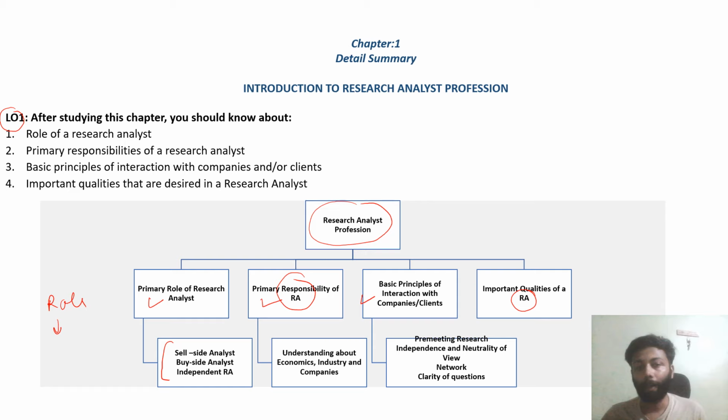After that, understand how we should interact with the company and client. Understanding the role, the responsibility, the interaction, and after that the qualities you must have as an equity research analyst. So let us discuss one by one after each slide.